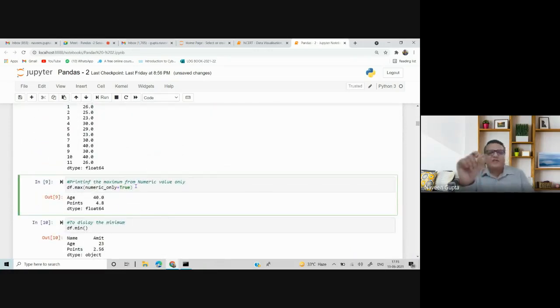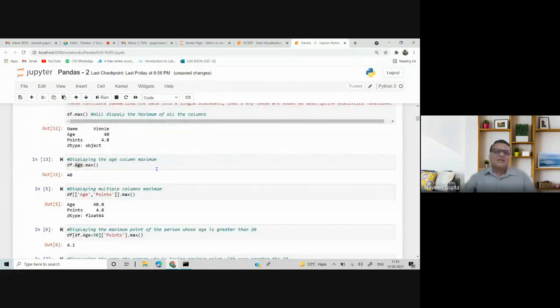If I have a data frame which consists of 10 rows or 15 columns, wherein some data are numeric and some are string or object type, and we want to calculate the maximum only for numeric columns, we have an argument called numeric_only equal to True. That will display the maximum value of all the numeric columns only.